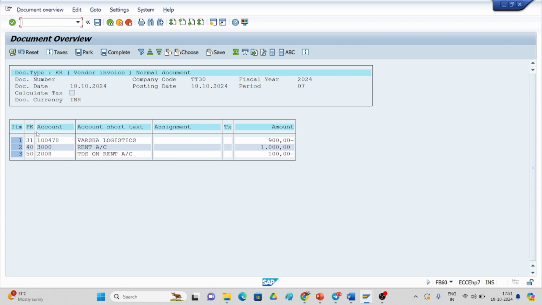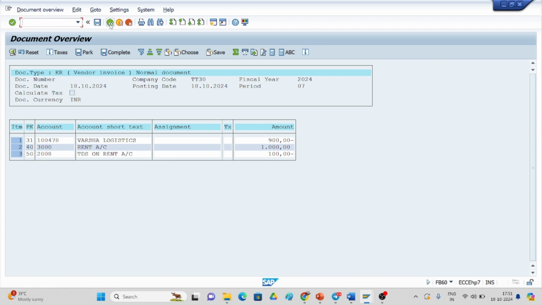Line item 1, 40 is the GL account debit, rent account debit 1000 rupees. And 50 is the credit for the GL account, that is 2008, which we have created as TDS on rent. So we are deducting 10% from 1000, that is 100 rupees, on behalf of the vendor. So 900 rupees should be paid. So here 10% is deducted.